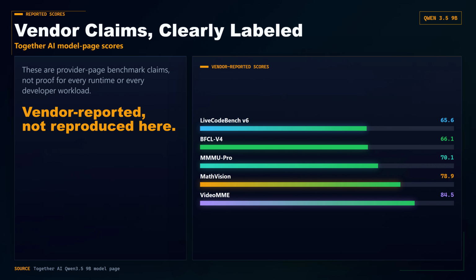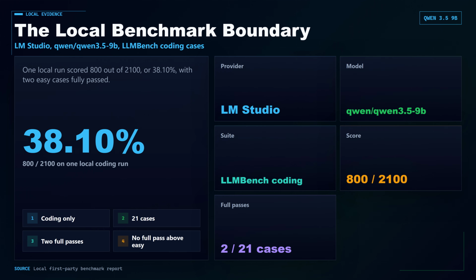Together's page lists Qwen 3.5 9B with scores including 65.6 on LiveCodeBench v6, 66.1 on BFCL v4, 70.1 on MMMU-Pro, 78.9 on MathVision, and 84.5 on Video-MME. Those results make the model look unusually capable for its size, but they are not the same as proof for every runtime. Our local benchmark gives a narrower and less flattering signal.